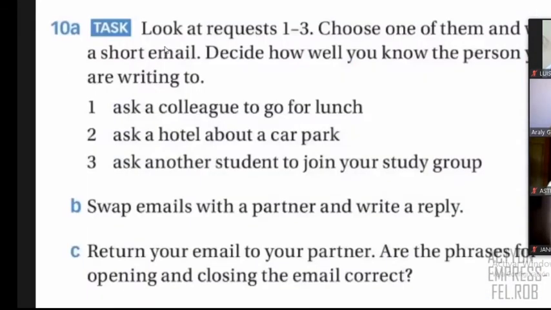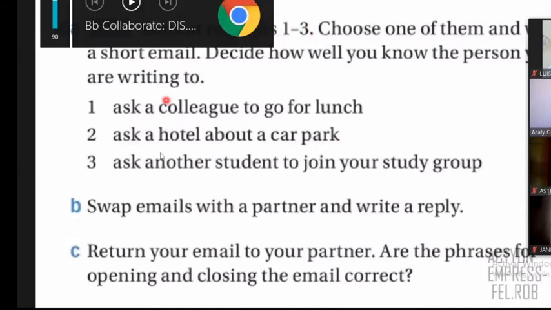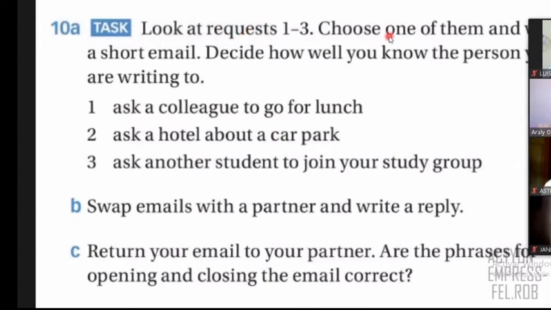Look, for this writing, you have three options, but you have to choose only one, right? So look, let's read the instruction together. It says here, look at the request 1 to 3. These are the requests. Choose one. You have three options, one of them, and you have to write a very short email, right?